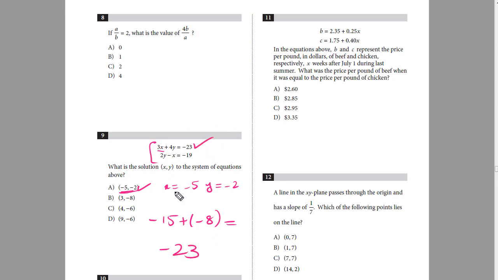So this is satisfying the first equation. Now let's try the second equation. For the second equation, it is 2 times y. Now y is -2, minus x. x is -5. Now 2 times -2 is -4, and minus times -5 is +5. So -4 plus 5 is 1. So this equation has not been satisfied, so this option is incorrect.